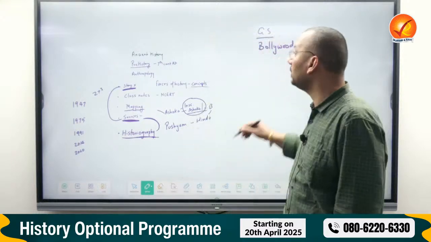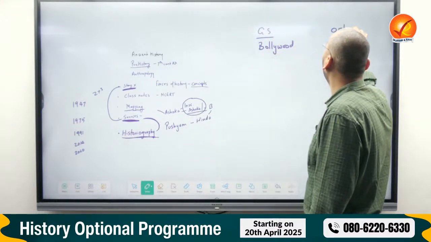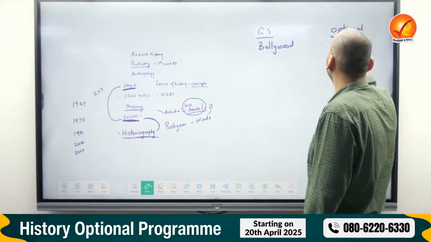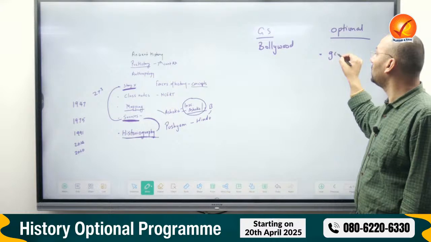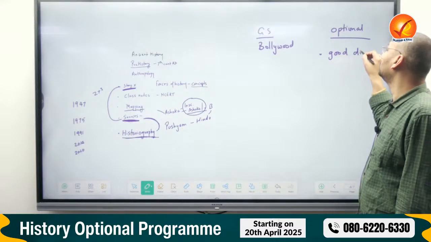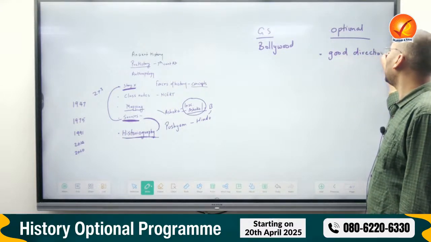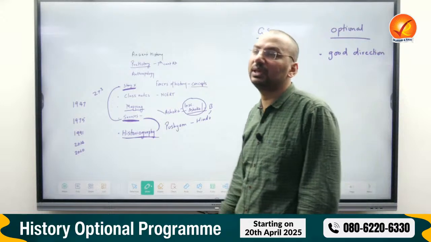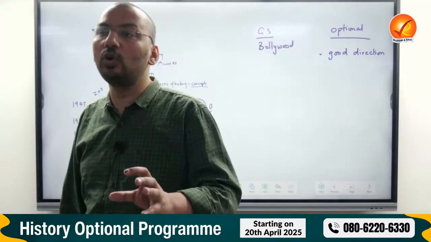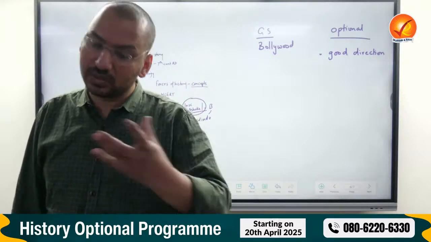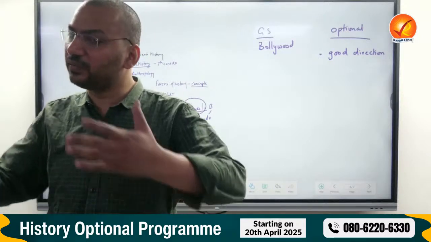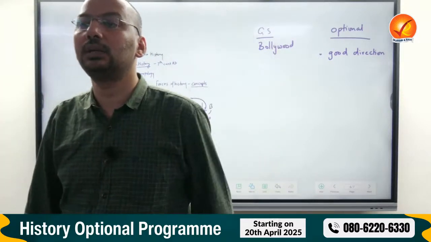What is an optional style question? Optional questions: describe the importance of good direction in movie making. How good direction is important for movie making. Now, if you remember some good movies, quote the example. If you remember something, it will become your example. Even if you don't remember, you will be able to write it.